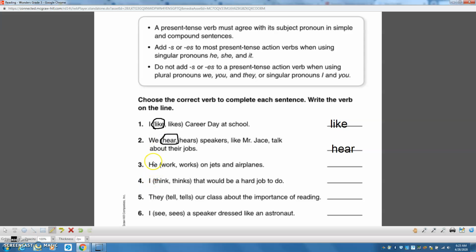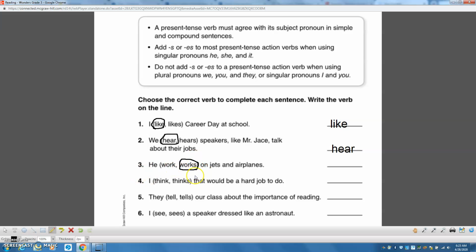Now let's go to a singular one. So if we have the singular he, that means there's only one. Singular means one. We would add an S or an ES. So if it's a singular pronoun, we're going to add the S or the ES to the verb. So we have he work or works. We would add the S because he is singular.